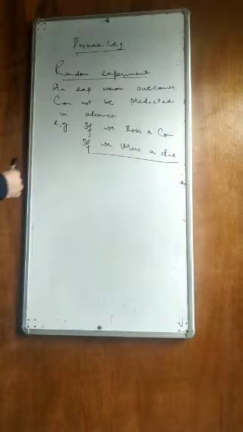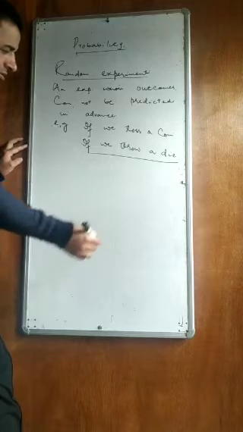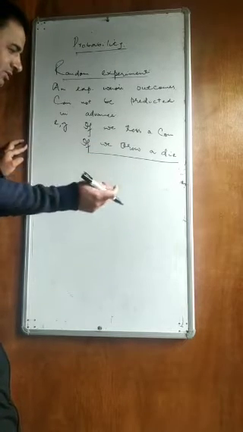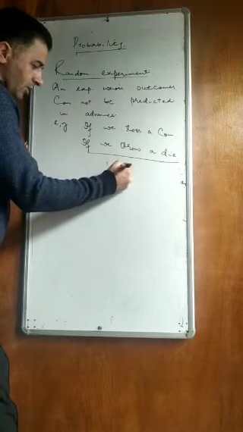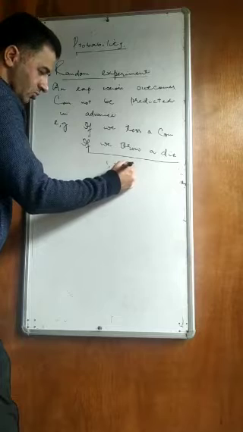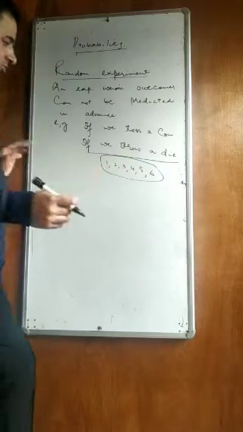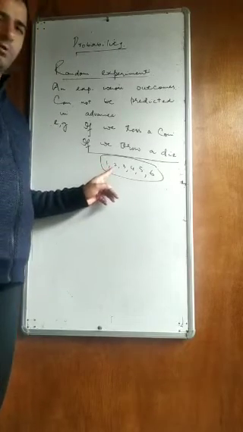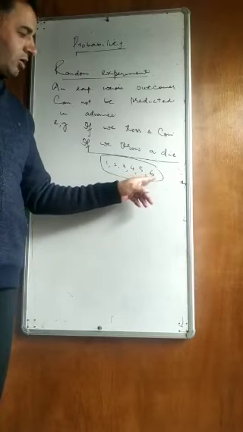If we throw a die, this die is a cube. It has 6 faces, and each face is marked 1, 2, 3, 4, 5, and 6. So when I throw a die, either 1 will come up, or 2, or 3, or 4, or 5, or 6 will come up.